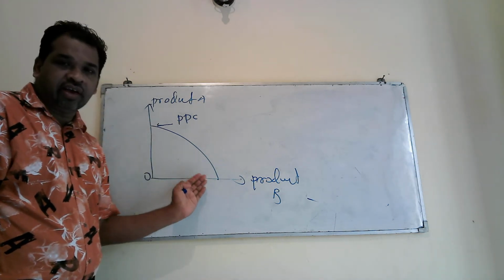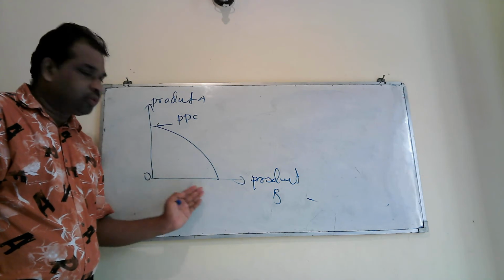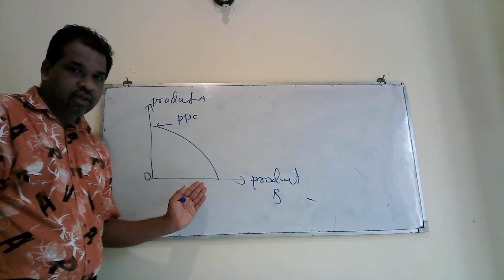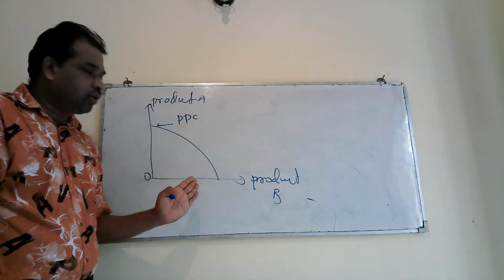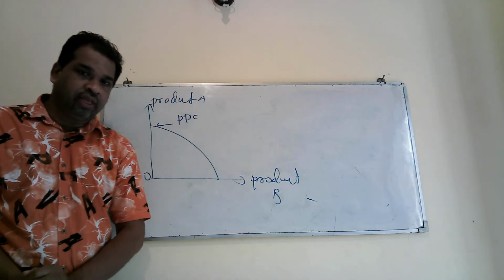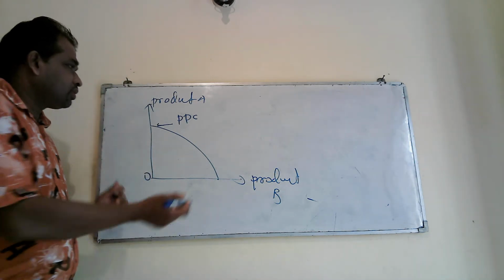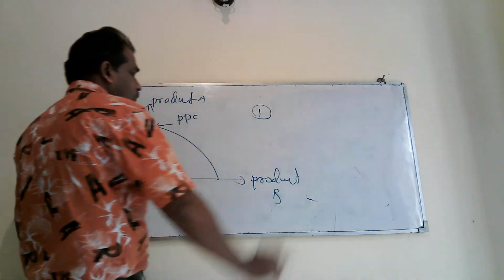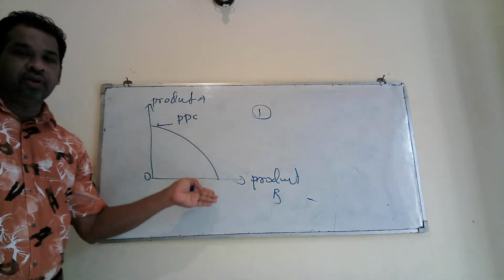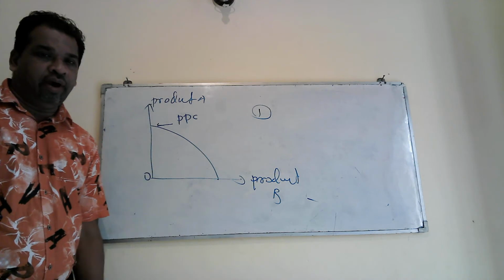This is a curve which is convex to the origin, therefore we can use it to explain later on the type of opportunity cost. But here, according to the question, we have got increasing opportunity cost. Why?